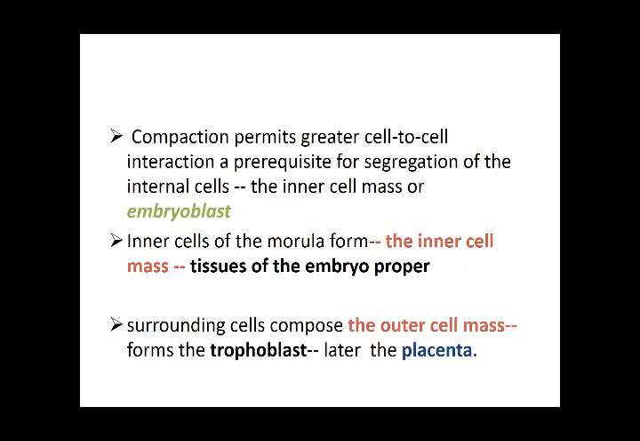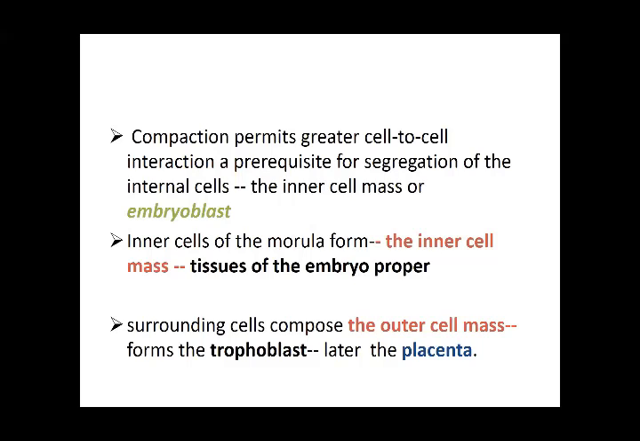Then what does the compaction do? Compaction permits cell-to-cell attachment interaction, a prerequisite for the segregation of the internal cells, the inner cell mass or the embryoblast, from the outer cell mass. This compaction holds a certain group of cells as the inner cell mass, which we call the embryoblast, which is going to form the proper embryo, and the surrounding cells which compose the outer cell mass are going to form the trophoblast, and this trophoblast is ultimately going to end up as the placenta.